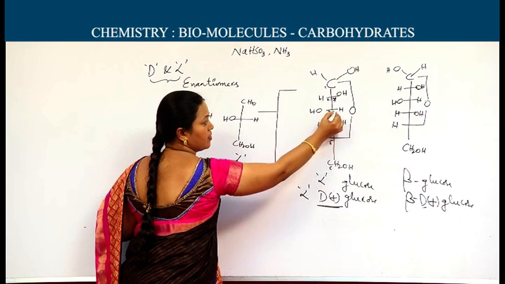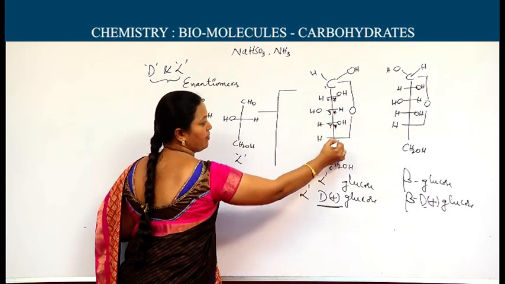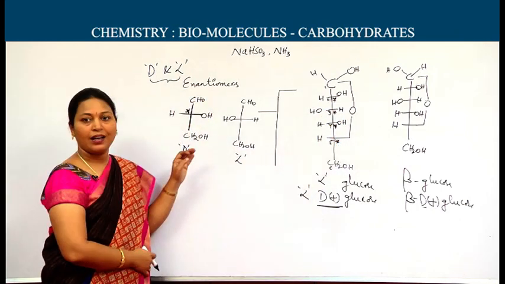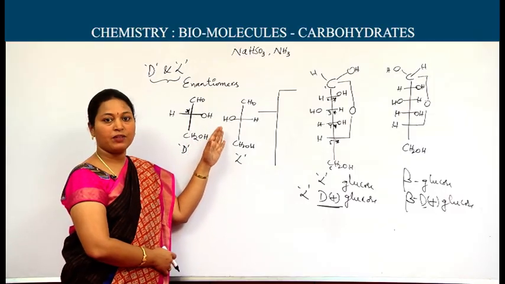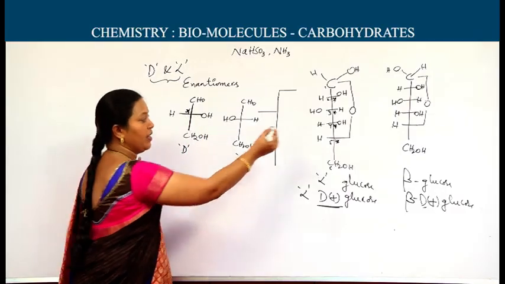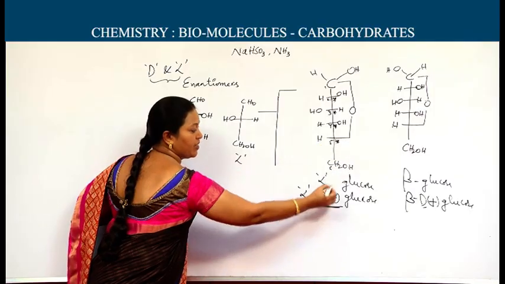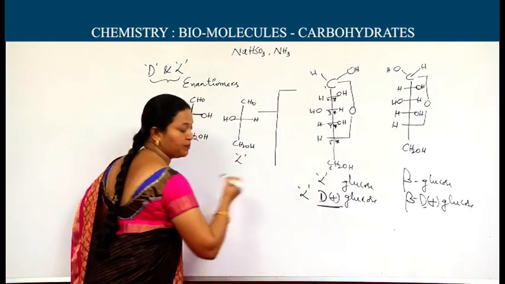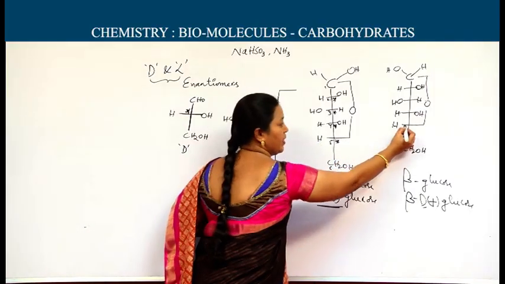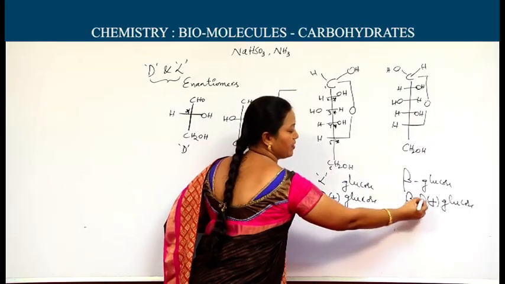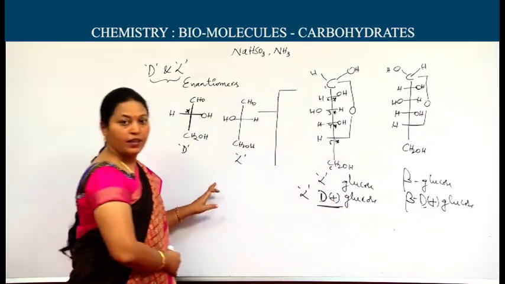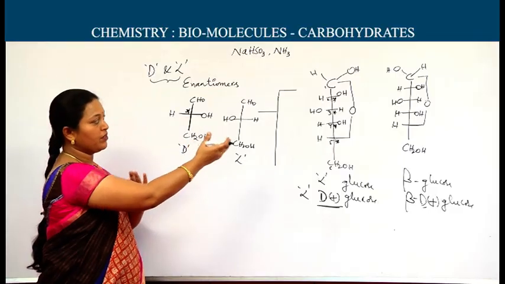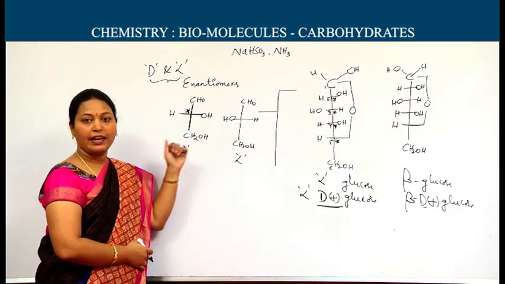Among these, C2 to C5, 5 asymmetric carbons are here. The highest numbered asymmetric carbon with OH on the right side is the D form. Same here, highest number OH on the right side, so it is the D form. If it has the highest number OH on the left side, then we call it the L form.